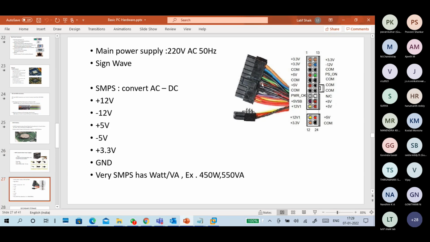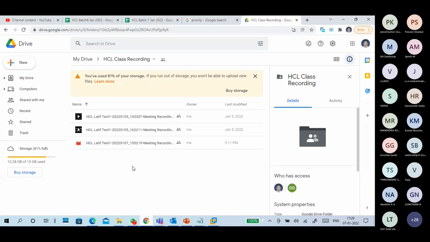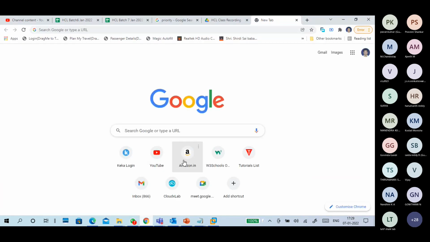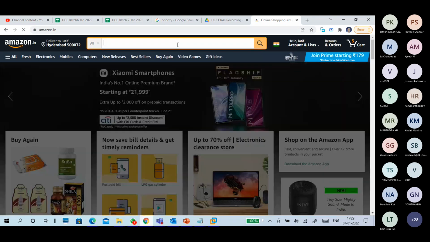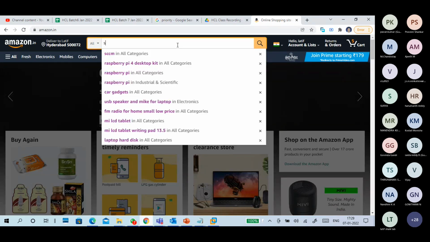So these are the different types of voltages we are getting, with different colors and different pins, like the 24 pins. This is the direct motherboard connector. Next, when you are purchasing an SMPS, an important thing you must keep in mind is that there is a wattage on an SMPS.